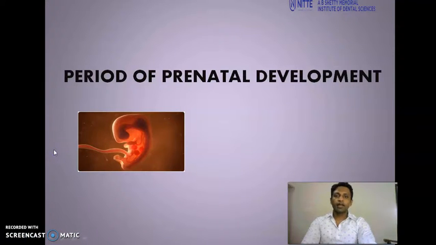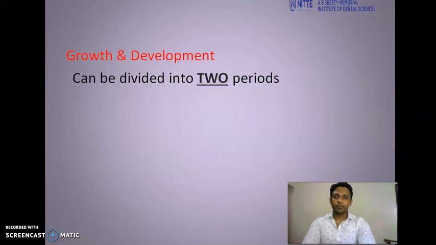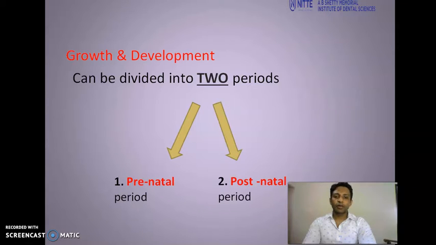Welcome back. In this section, we'll be covering the periods of prenatal development. The growth and development in humans can be divided into two periods. You have your prenatal period and your postnatal period. Prenatal period is the period before the birth. Okay, and after the birth, it comes under postnatal period.